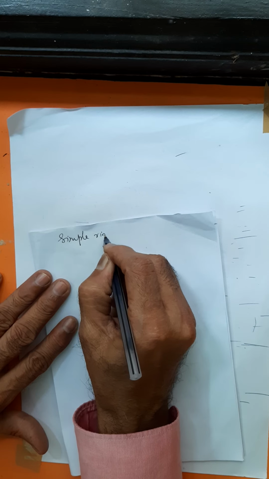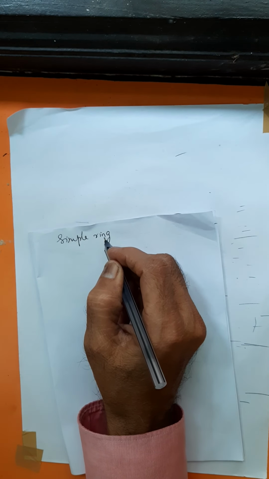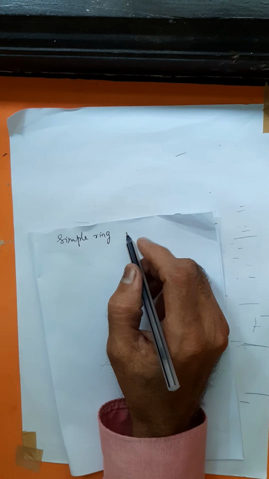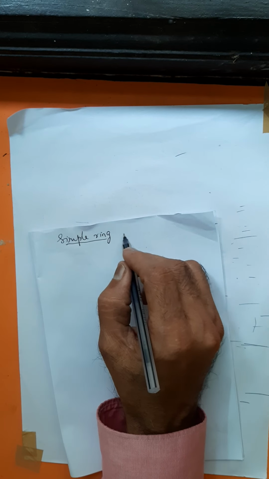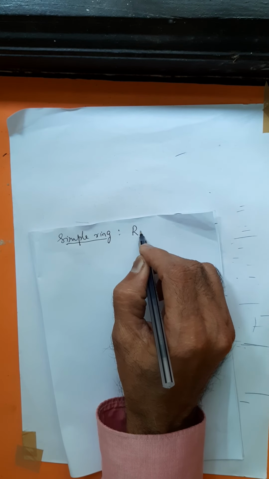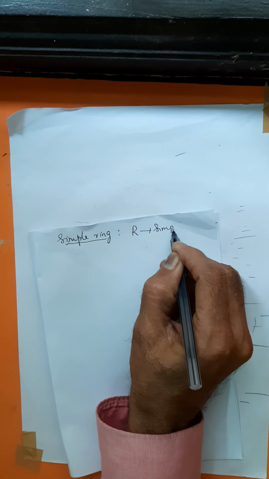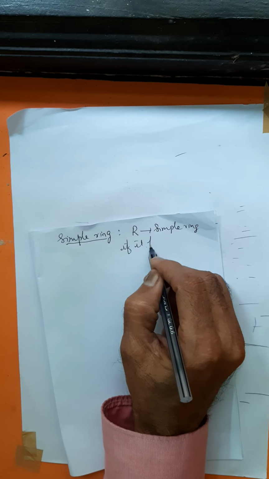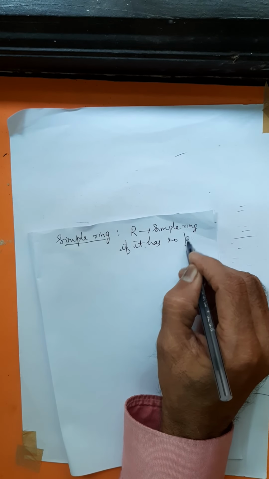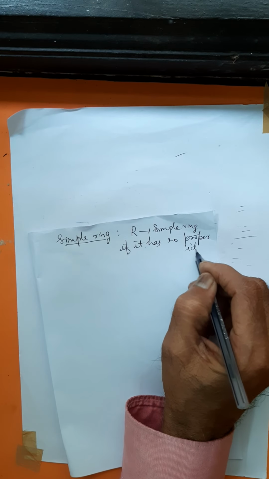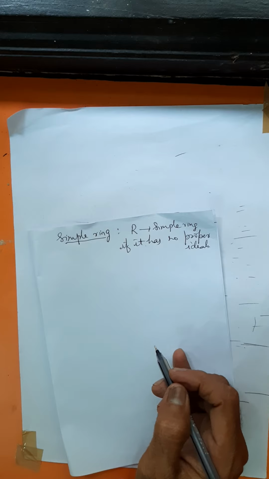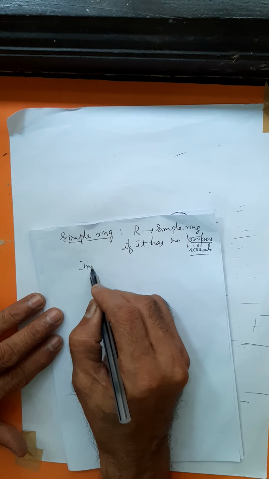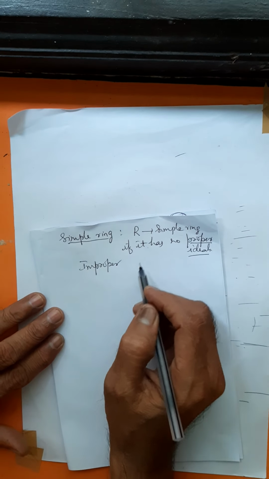What is a simple ring? A simple ring is defined as a ring R with non-trivial multiplication. It is called a simple ring if it has no proper ideals. It has no proper ideals, and it has got only improper ideals.